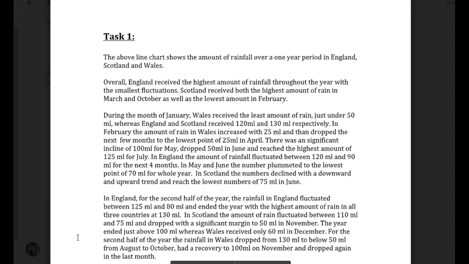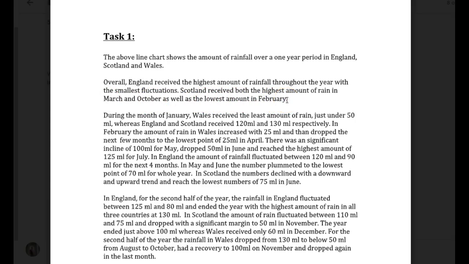The above line, it's a line chart, it's a line graph. So we call them line graphs, bar charts, pie charts. So the above line graph shows the amount of rainfall over a one-year period in England, Scotland, Wales. Overall, England received the highest amount of rainfall throughout the year with the smallest fluctuations. Scotland received both the highest amount of rain in March and October as well as the lowest amount in February.